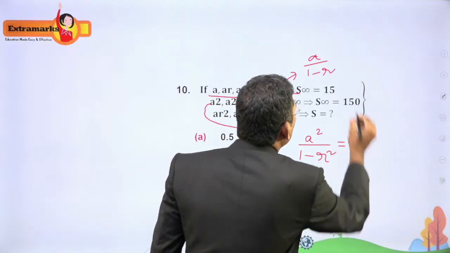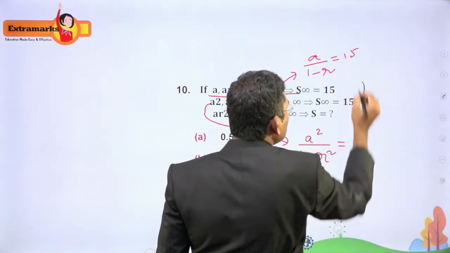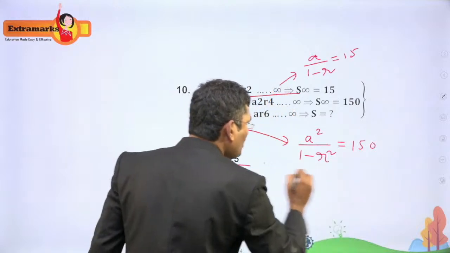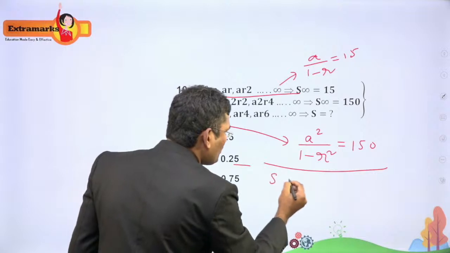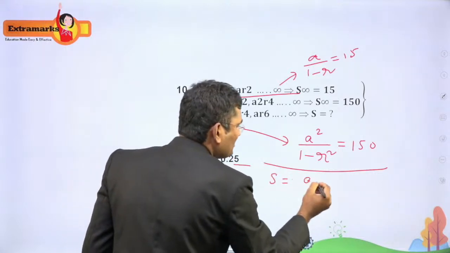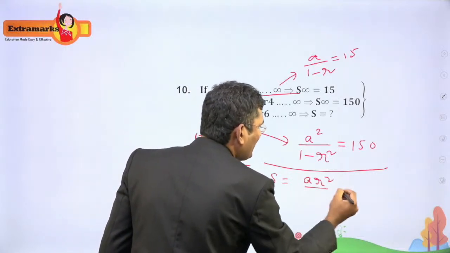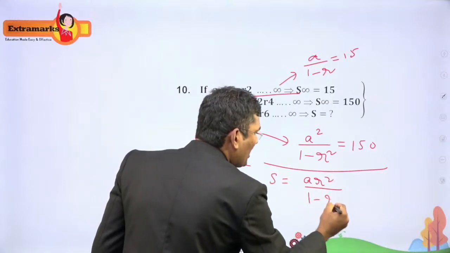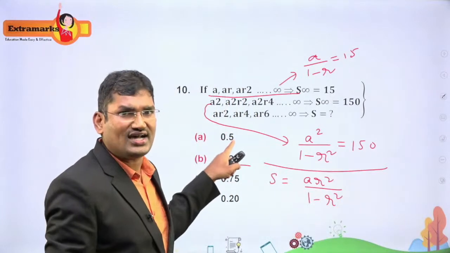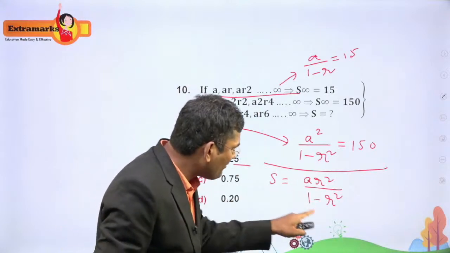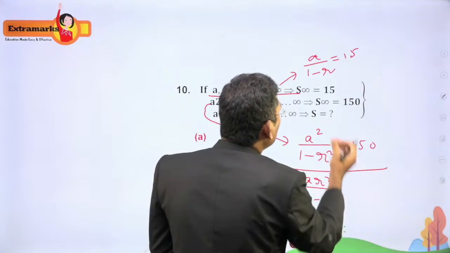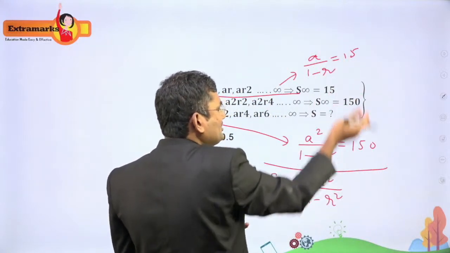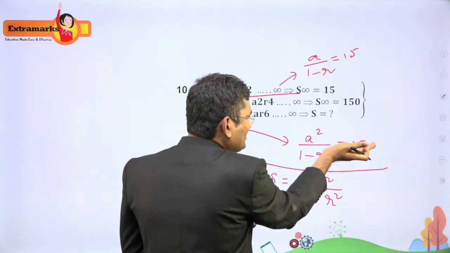It is equal to, they gave this value as 15 and this value as 150. And for the third one, they are asking what is the value of this. So S is equal to, the first term is AR square divided by 1 minus R square. Right, the first term by 1 minus common ratio, that is the formula. Now it's very easy to find by using division. Just do division, this by this.